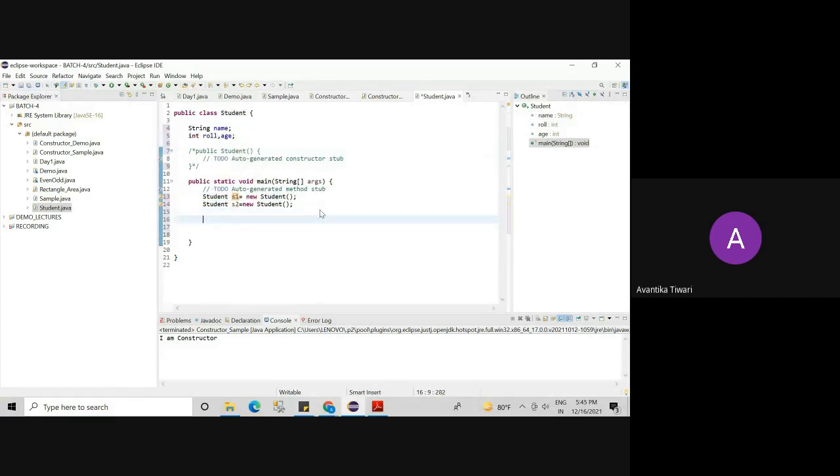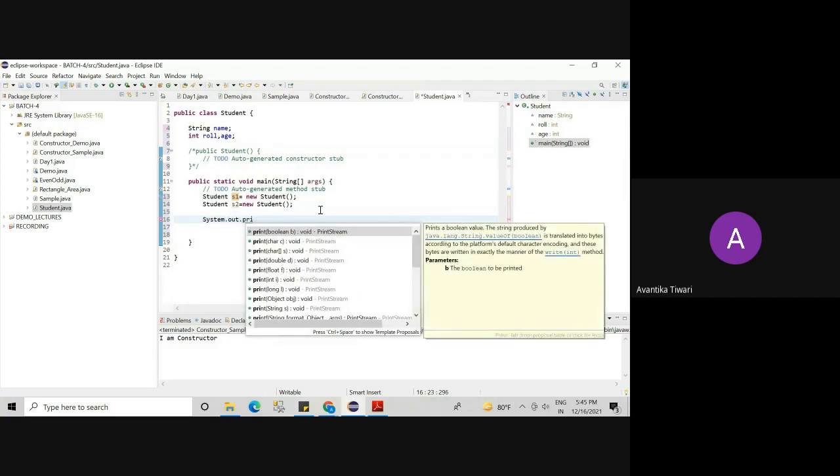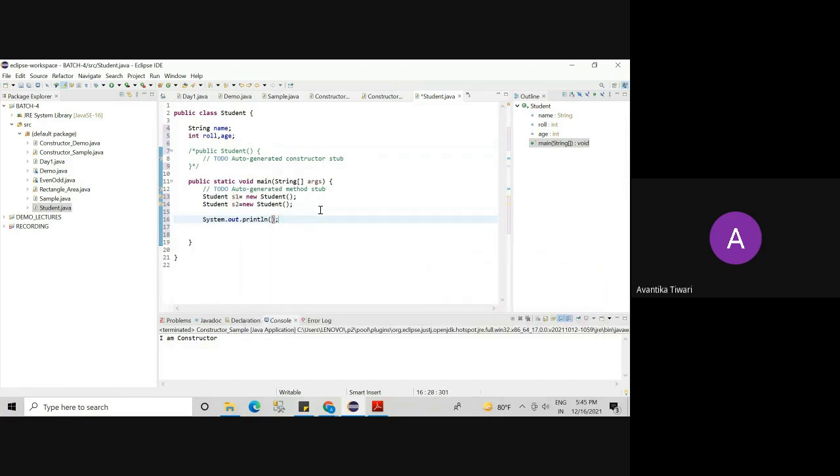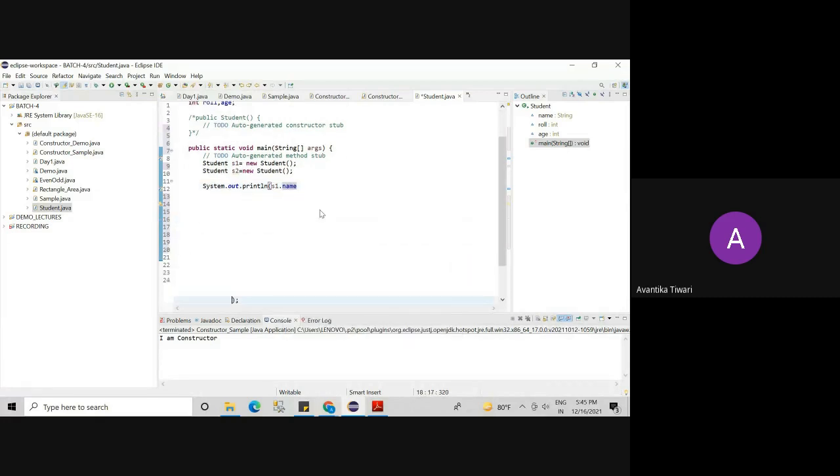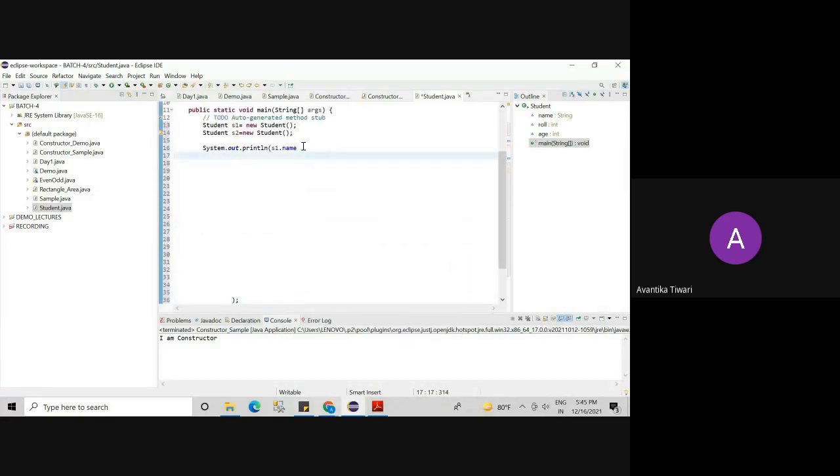So what I will do is System.out.println, and here I will print S1.name plus, this plus I am using for concatenation. No need to worry, we will discuss it later. If you are not understanding it, don't think about it at present. Just think that we are printing the contents of the S1 student.